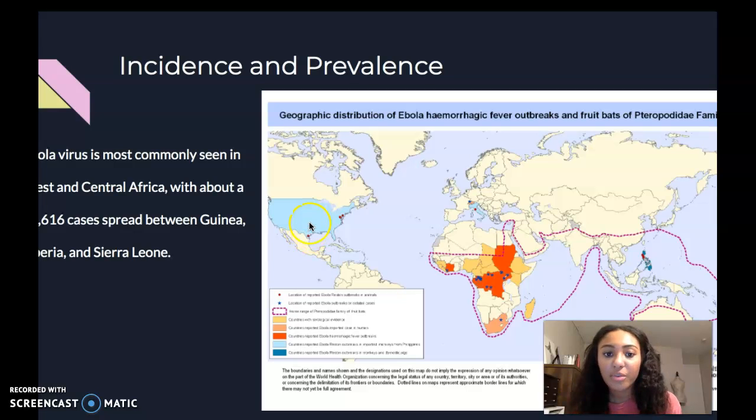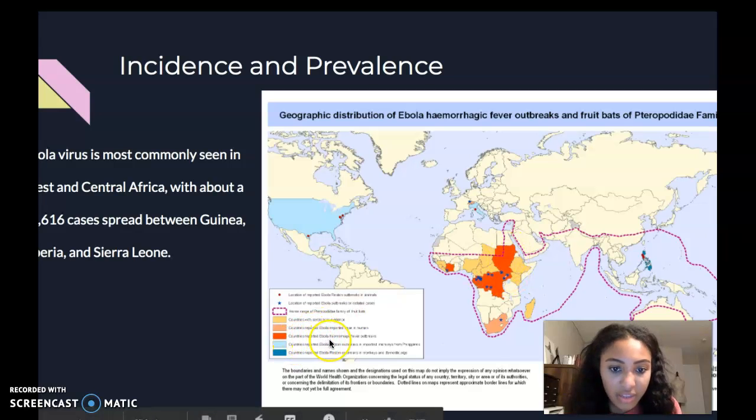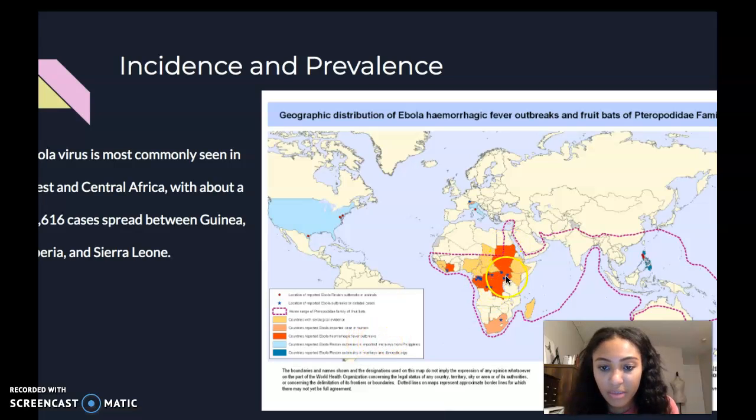Actually, there were only 11 people in the United States who contracted Ebola virus, and they recovered. The deep orange is countries that reported Ebola hemorrhagic fever outbreaks. So you see that's mostly in Central Africa, Ghana, and Sierra Leone.